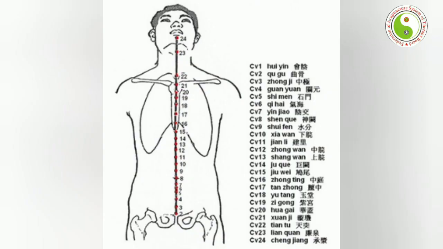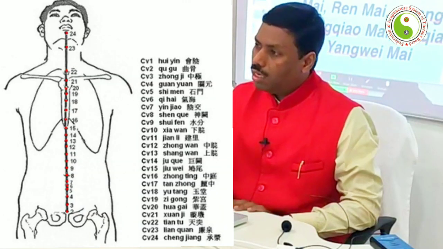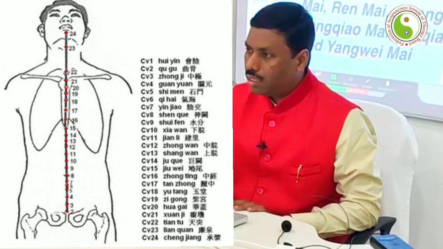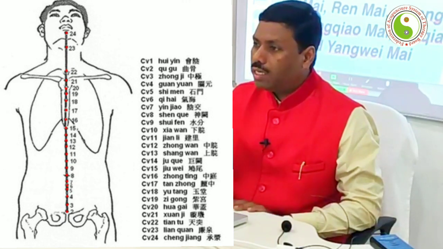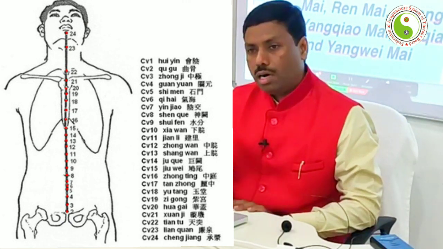The Renmai meridian is also known as the conception vessel meridian, or the front midline meridian. Renmai also denotes the reproductive system meridian.